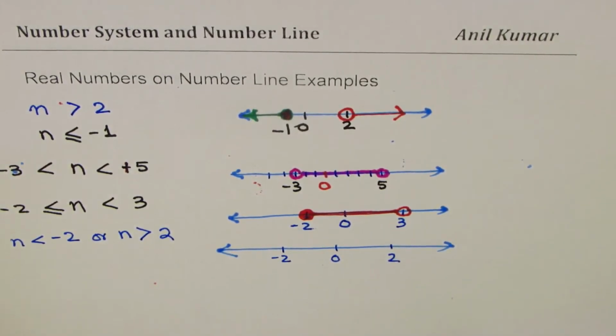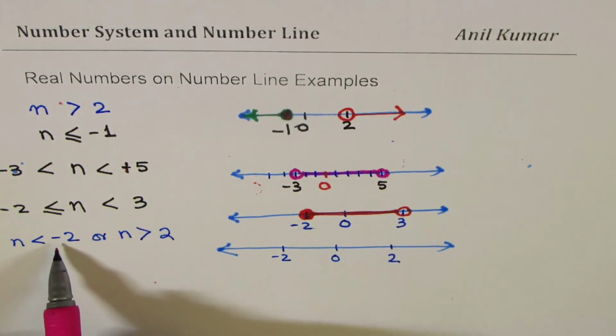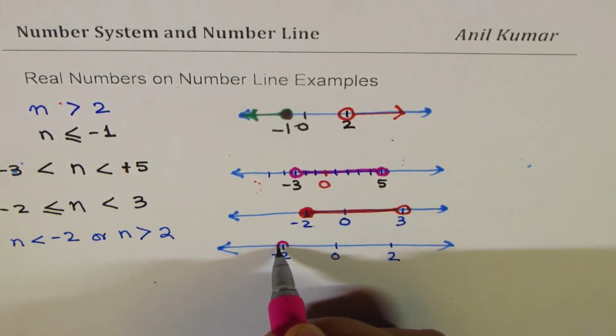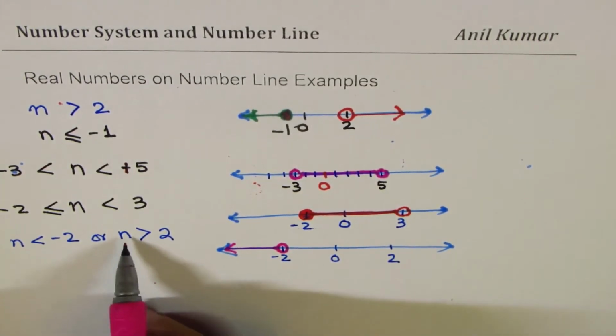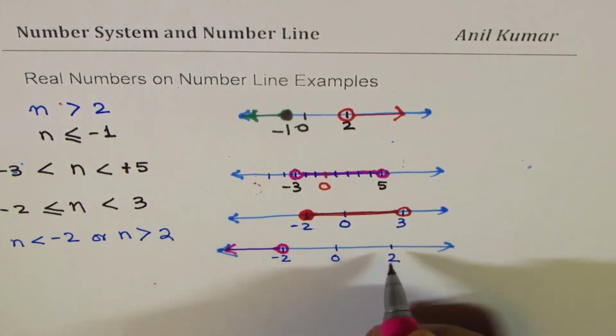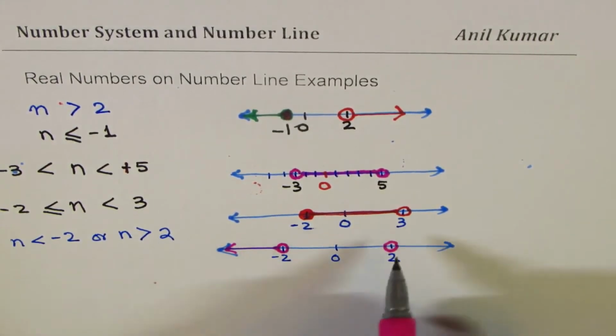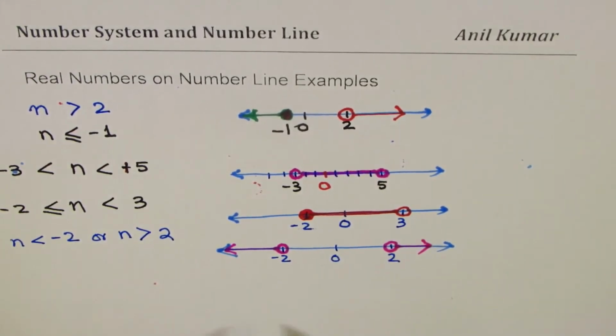Now, what are we saying here? We want to represent all real numbers which are less than minus 2. That means an open circle here, and less than means left, right. Greater than means right side of 2, like this. Do you see that? So what we see here is a gap in between. Whenever there is a gap in between, we write it as two different inequalities, combined with or. So these are different ways of representing numbers on a number line.